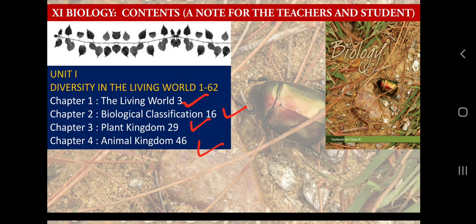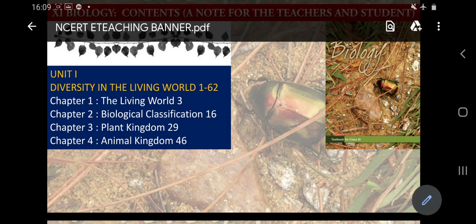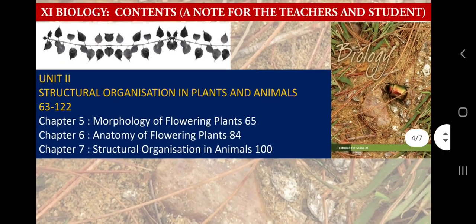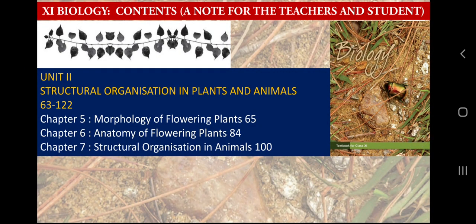So you have tested these 4 chapters, which are a big unit, only in one chapter, I think chapter 13. It was in class 9th, the diversity in living organisms. I do not remember the exact number of that chapter. It was 11 or 13, but yes, it was diversity in living organisms. What classification is, I will not delve into the details, because that video is going to be very long if I go for details. I want to give you an elementary idea of what biology looks like in class 11th.